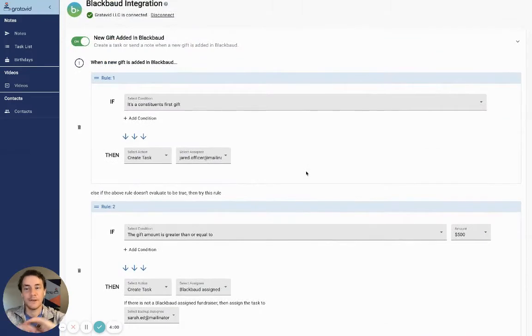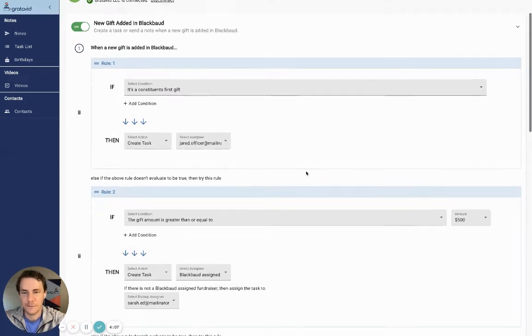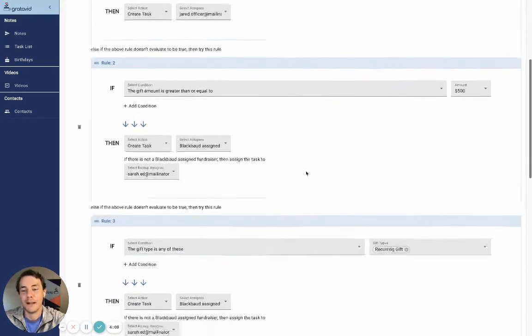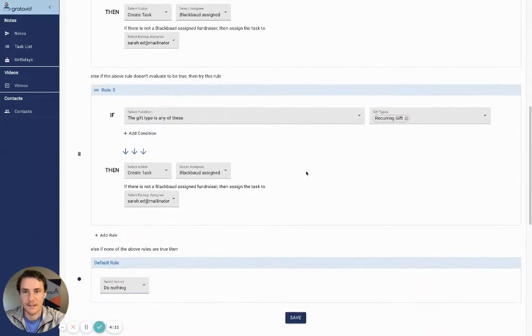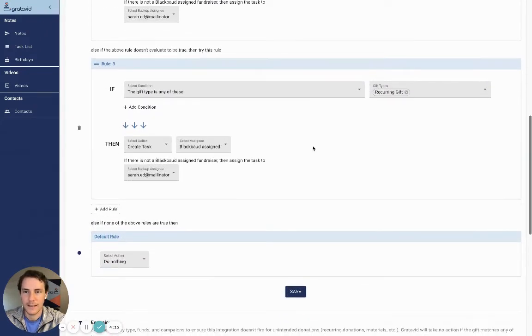Sweet. So if you're new to Gratavid, definitely recommend getting started with this. However, once you get a little bit more advanced, a little bit more comfortable with it, you can add these milestone integration events. So for example, notice we have this recurring gift on right here. And let's say, it's really great to thank first-time donors, but maybe someone's only given $20. And so you thank them once when they set it up.